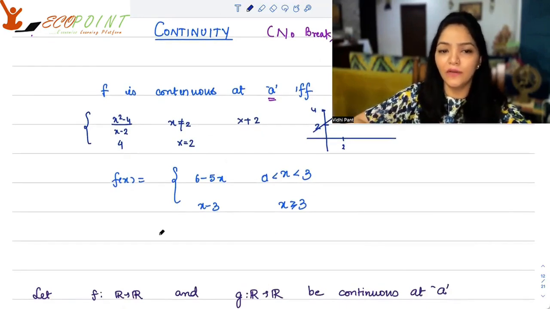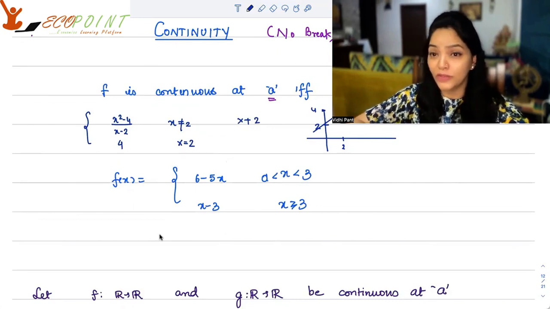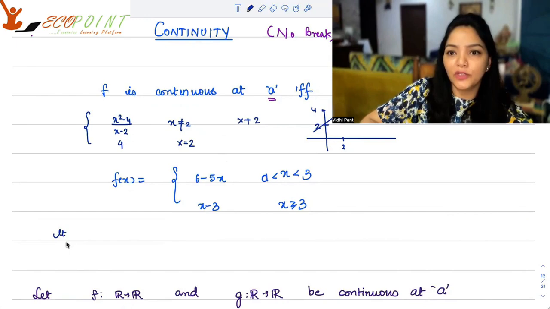Similarly, you can think of some other function. Suppose f(x) is equal to 6 minus 5x when x is between 0 and 3, and it is x minus 3 when x is greater than or equal to 3. The break point where some change is happening is 3. So I will be interested in whether this function is continuous at 3 or not.